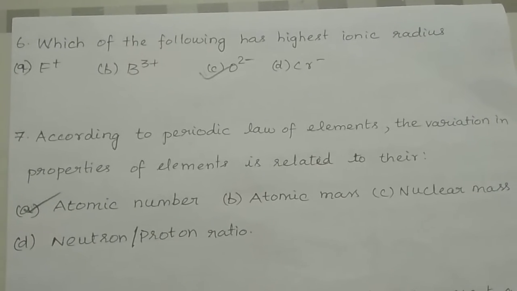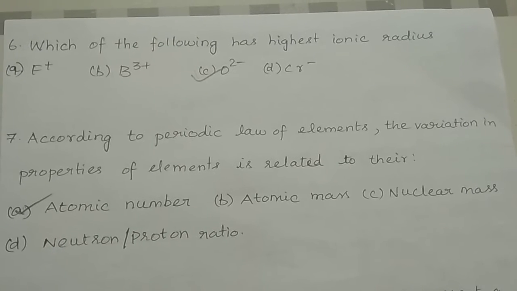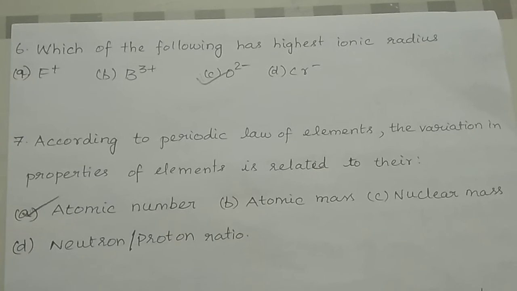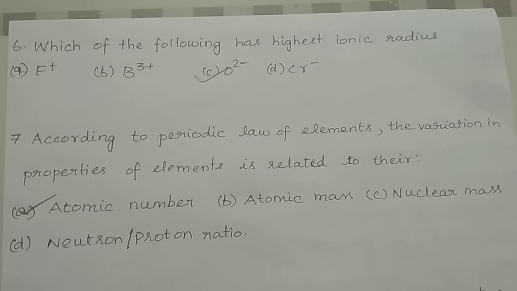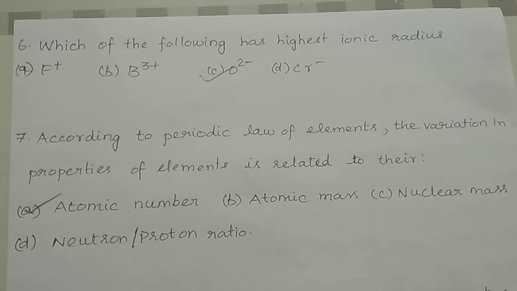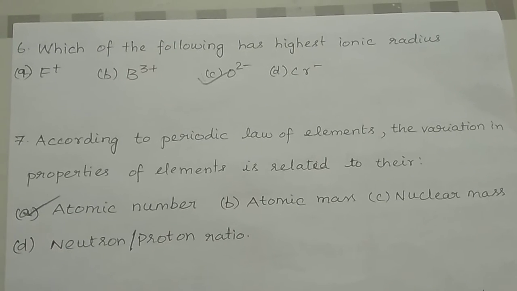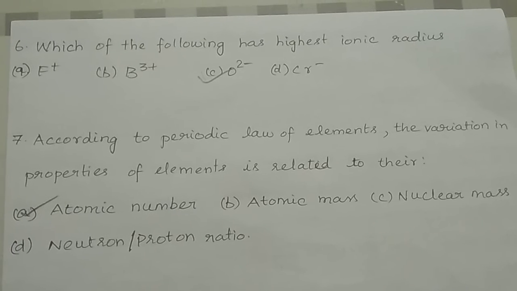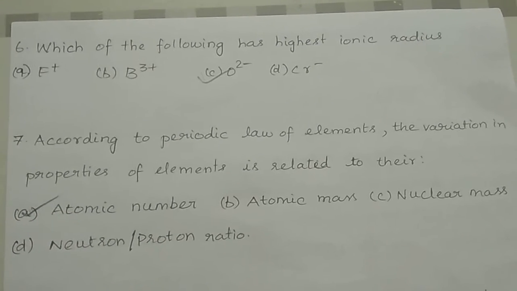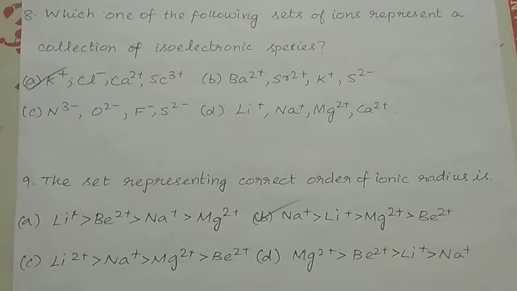Seventh question. According to periodic law of elements, the variation in properties of elements is related to their A. Atomic number, B. Atomic mass, C. Nuclear mass, D. Neutron-proton ratio. According to Moseley's periodic law or modern periodic law, the chemical and physical properties of elements are a periodic function of their atomic number. So, the right answer is option A, atomic number.